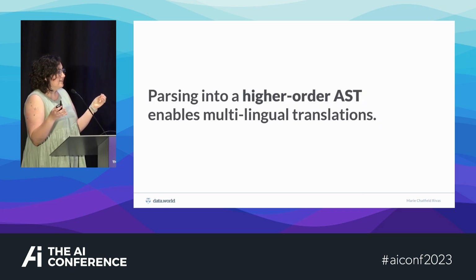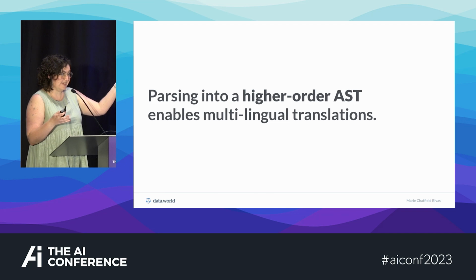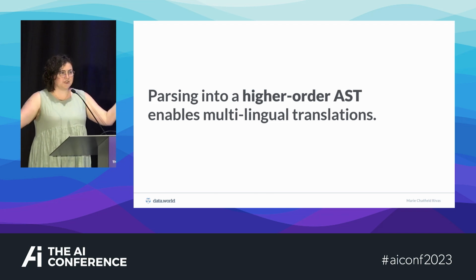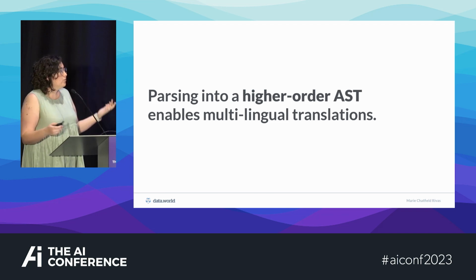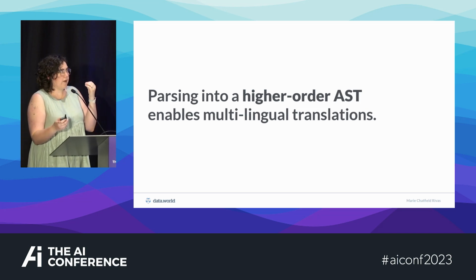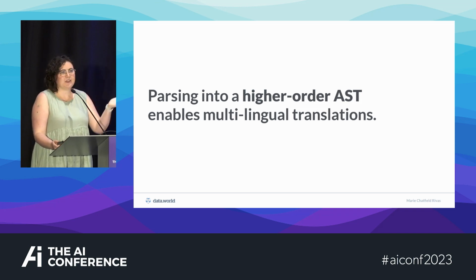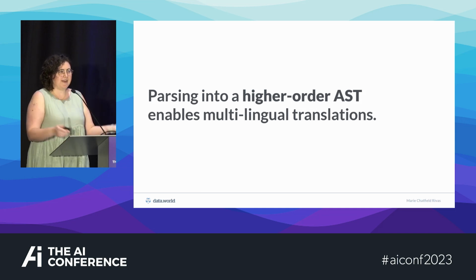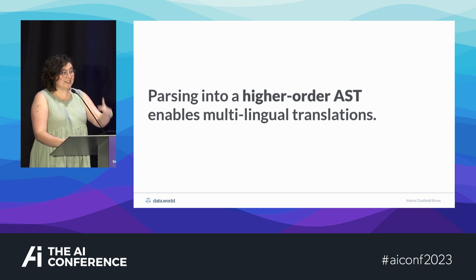So the important thing here is that if you parse into a higher order AST, something that can represent multiple different languages or formats, you can do multilingual translations. You can go from one thing to another. You can essentially use the same prompts, or if you've specifically trained a model on one grammar, and now you want to support a slightly different version of it, you don't have to retrain all your models. You don't have to rewrite all your prompts. As long as you can parse it into something that you can use deterministic code to translate into what you want, you can just do that all in code. Do it the cheap way. Do it the safe way.